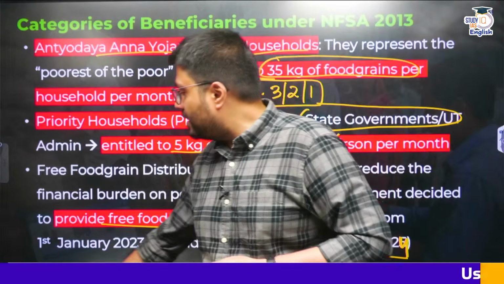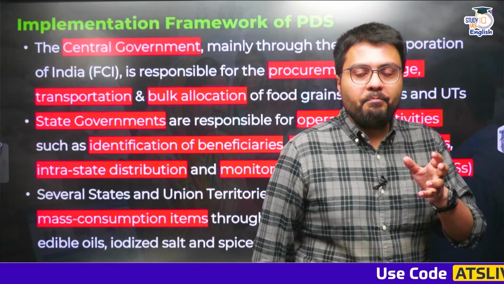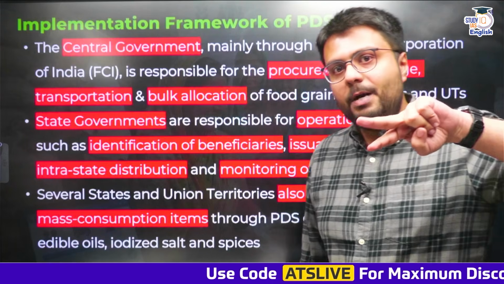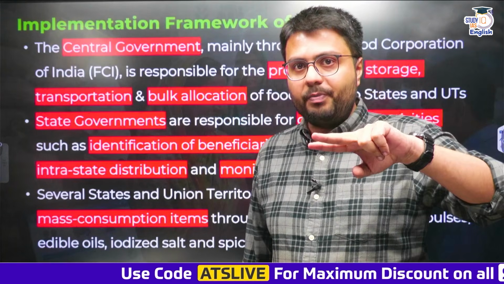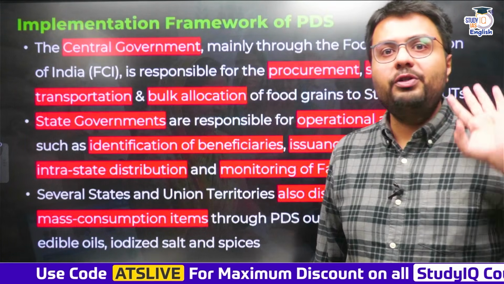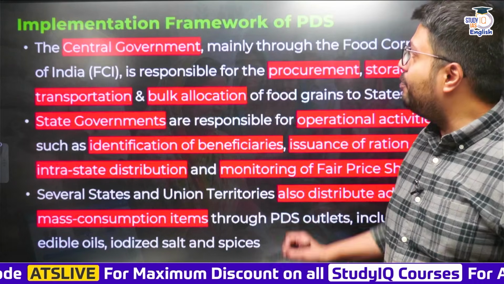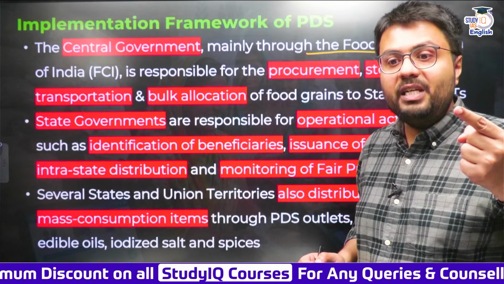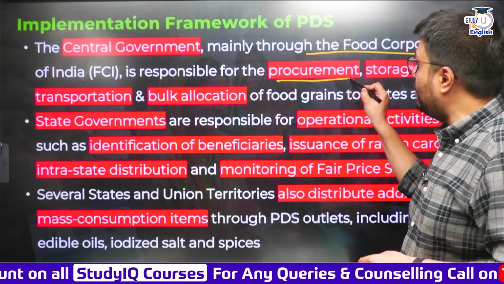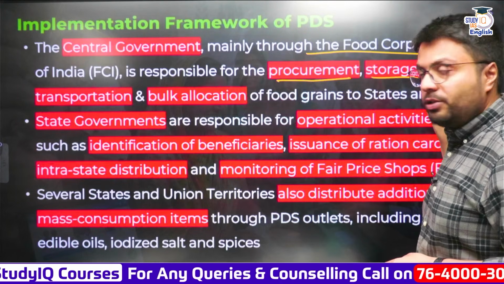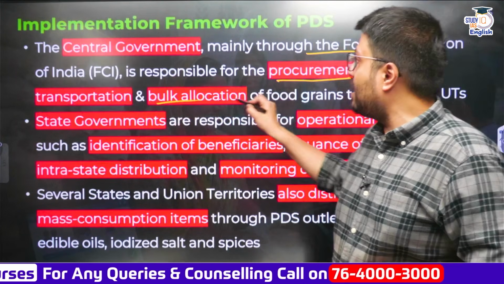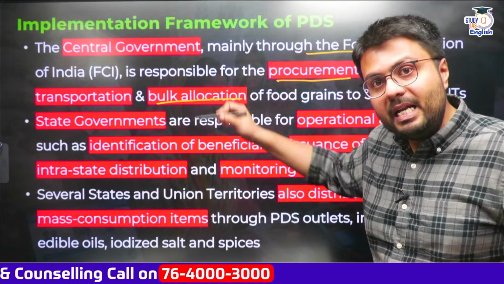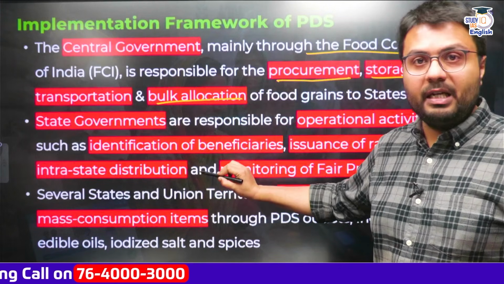Now let us try to understand what is the implementation framework of this scheme. This scheme is implemented by both central government and state governments, but both of them have a division of the work. The central government, mainly through the Food Corporation of India, FCI, is responsible for procurement of food grains, their storage, their transportation and bulk allocation to the state and union territory administrations. And here comes in the responsibility of state governments.